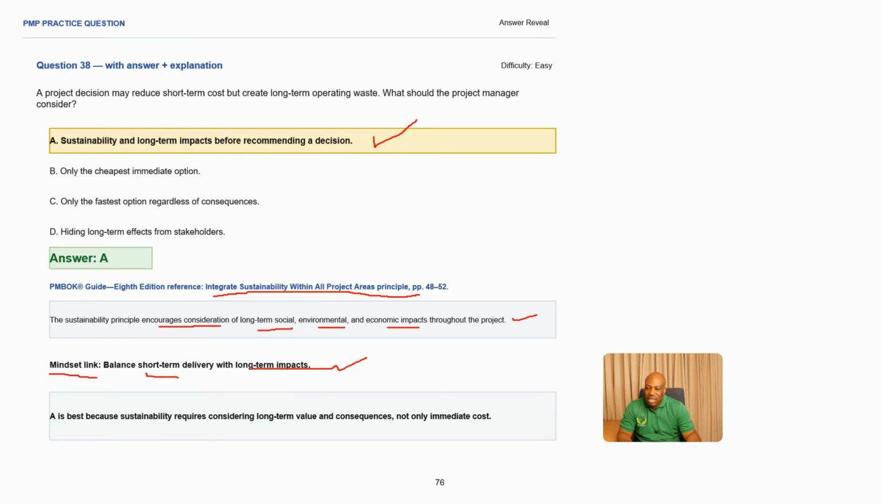So in this particular scenario, the project decision has got a short-term cost, okay, that it is going to reduce. But in terms of long-term, there's going to be operational waste. So the best that the project manager should consider is sustainability and also long-term, making A the best answer because sustainability requires consideration of long-term value and also consequences and not only immediate cost, making A the best answer.